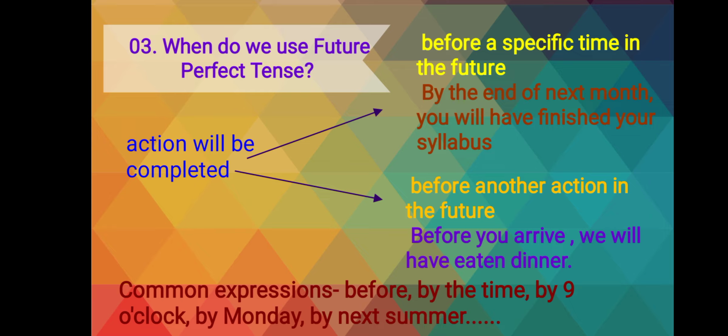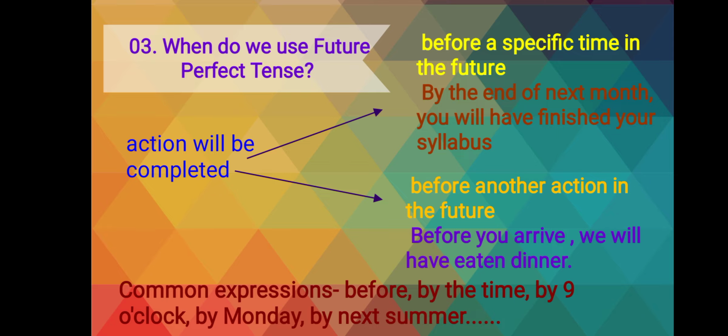That means with the help of future perfect tense, we explain an action which will already be finished in the future. So let's look at the examples, then you will understand a little bit better. As we go through the lesson, you will understand more and more.